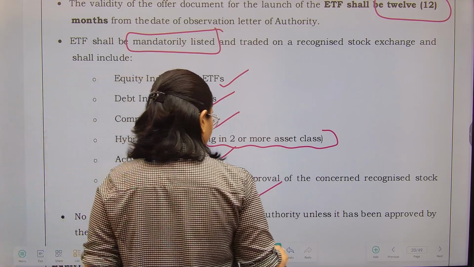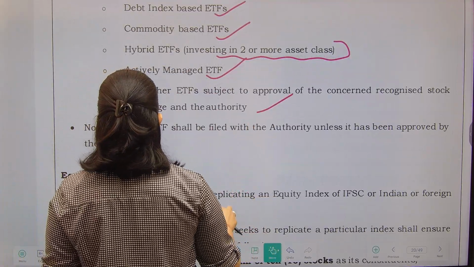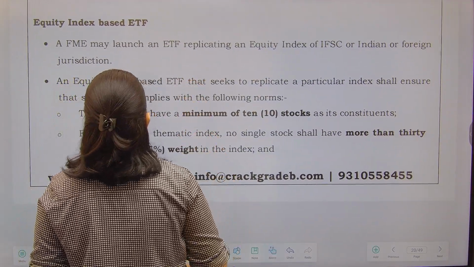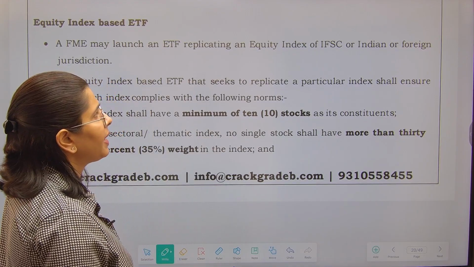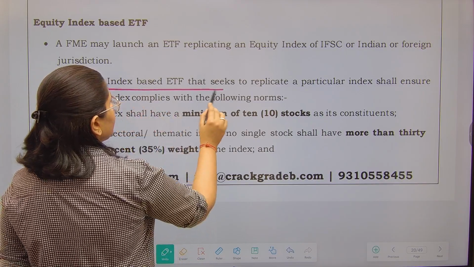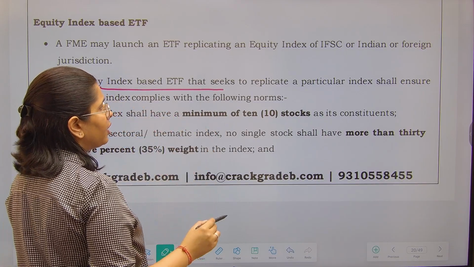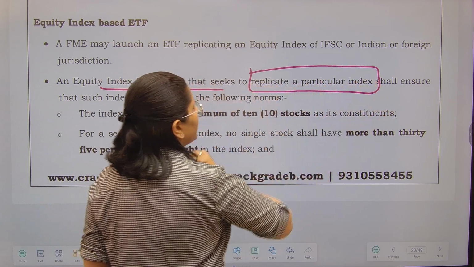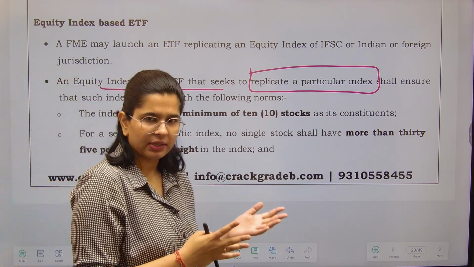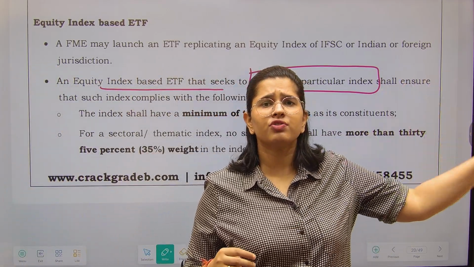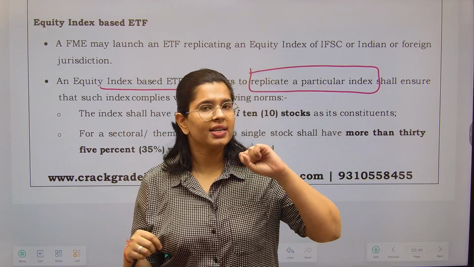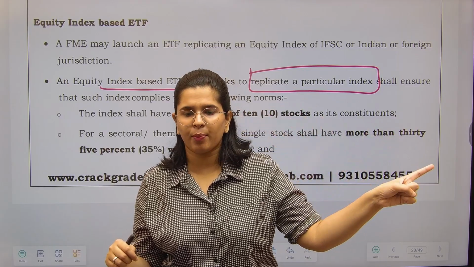So no scheme with the ETF shall be filed unless it is approved by the fiduciary. Now talking about the equity index based ETF. An FME may launch an ETF replicating an equity index of an IFSC or Indian or foreign jurisdiction. An equity index based ETF seeks to replicate a particular index. Replicating a particular index means it wants to be that index. Suppose Nifty 50: I want to invest in those 50 companies, so ETF offers me that service. ETF says we are going to invest in the same 50 companies in the same proportion, don't worry about it.